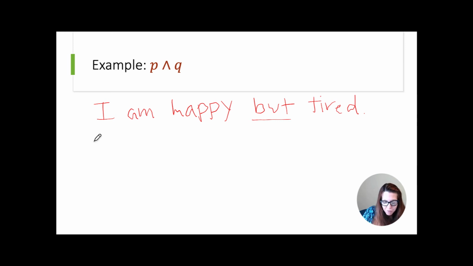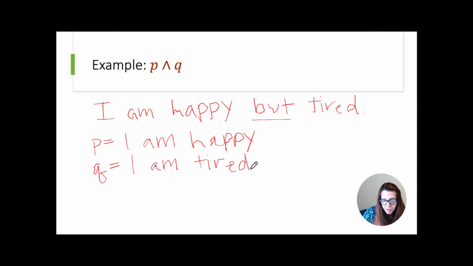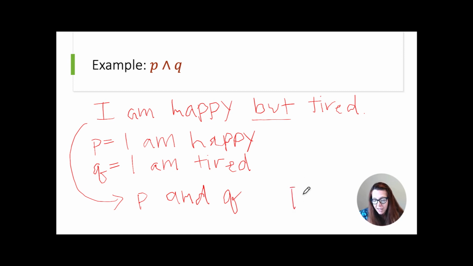And so if we say that P is I am happy and Q is the atomic proposition I am tired, which are both either true or false and can't be broken down any smaller, then what we see here is really I am happy and I am tired, which is the same as P and Q.